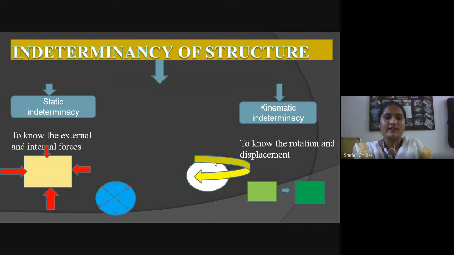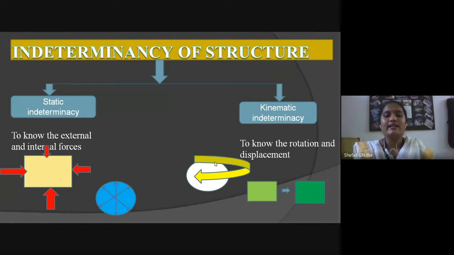If any object is at rest and we are calculating any kind of external or internal forces on that structure, it is known as static indeterminacy. For example, you can see here it is a block, and on this block we are applying 4 external forces, and if we are doing any calculation regarding external forces, this type of indeterminacy is known as static indeterminacy.